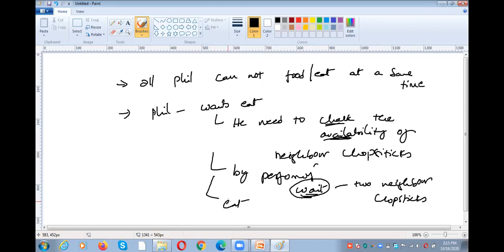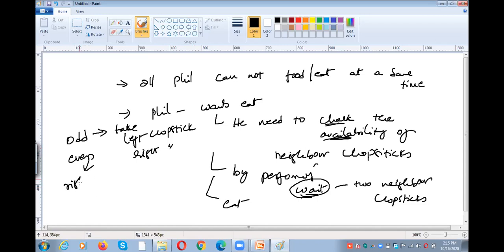And next, one more thing: there are two types of philosophers, odd philosopher and even philosopher. The odd philosopher always needs to take the left chopstick first and then the right chopstick next. The even philosopher has to take the right chopstick first and then the left chopstick. So these are the conditions you need to understand. Then there will be no deadlock. Otherwise there will be a deadlock.